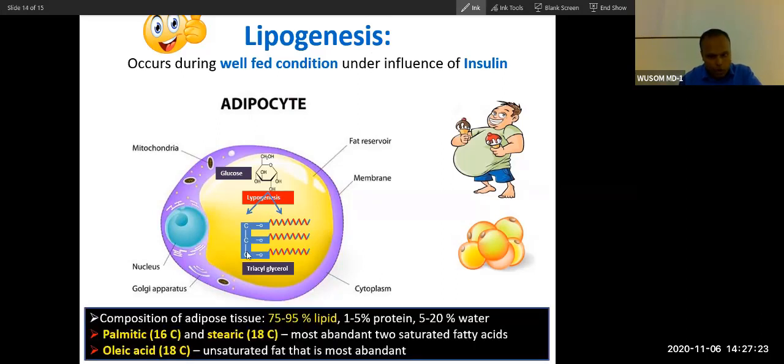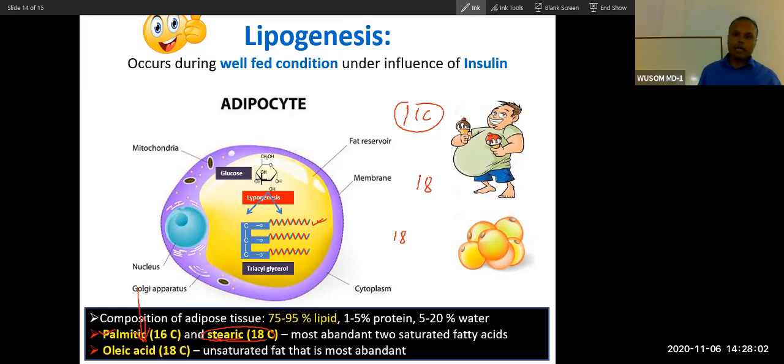And the specific fatty acids present in adipose tissue: I have already told you, the palm tree has this fatty acid, the same fatty acid we have. This is called palmitic acid, a 16 carbon fatty acid. Two more carbons gives stearic acid, 18 carbon. These two fatty acids are predominant in triacylglycerol, and one unsaturated fatty acid that you find in olive oil is called oleic acid, also an 18 carbon fatty acid. So oleic acid and palmitic acid are present in adipose tissue. Okay, you got that?